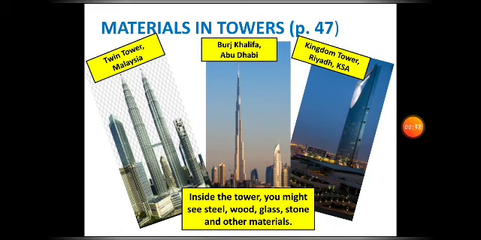But inside these towers, you might also see other materials, particularly wood and other materials that we mentioned in the beginning of the lesson. Is that clear now to everyone? So, buildings are made up of different materials, not only one, and we always consider their properties for their uses.